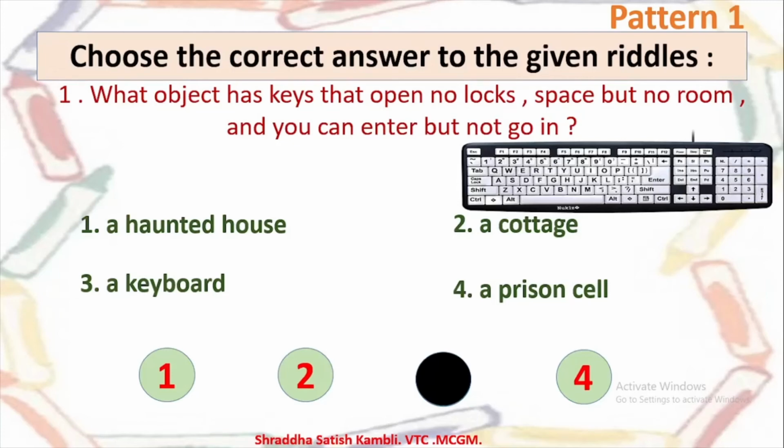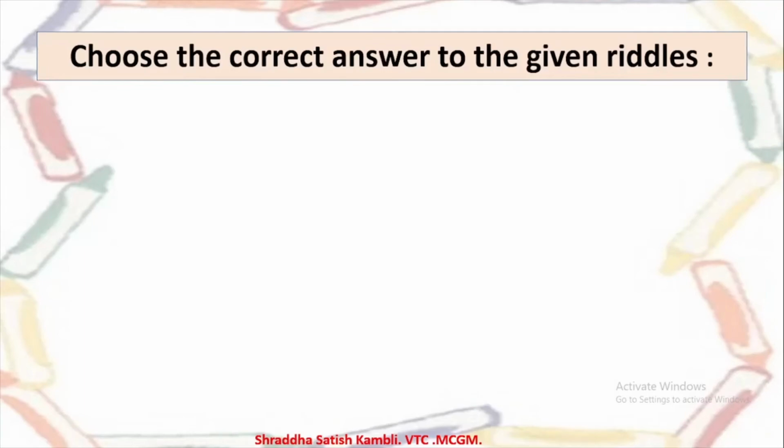So what is the answer? It is answer number 3, a keyboard. So keyboard is the object which can open no locks, and it has got space but no room, and you can enter but you cannot go in. Alright, come on, let's move on to the next example question here.